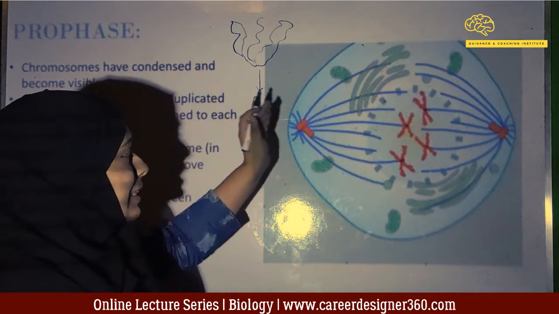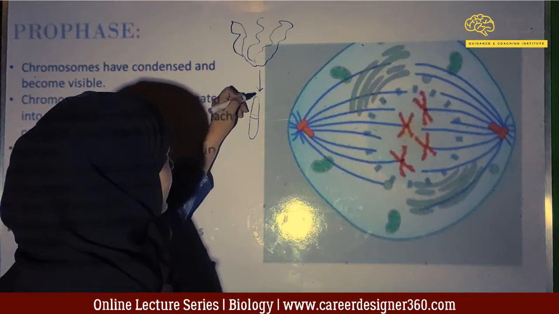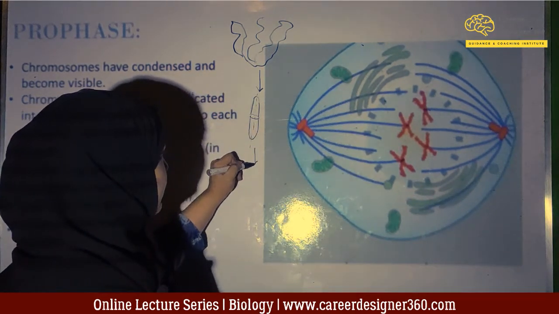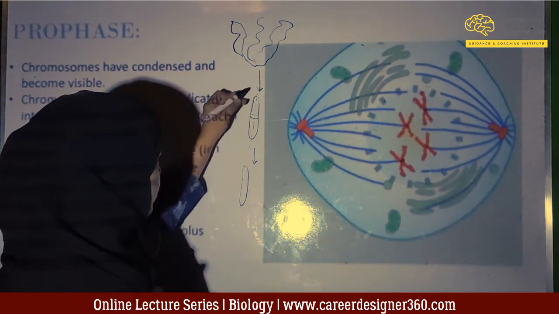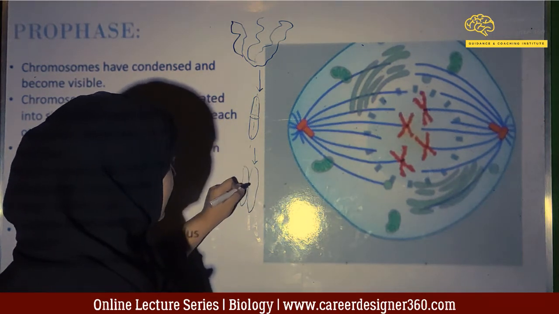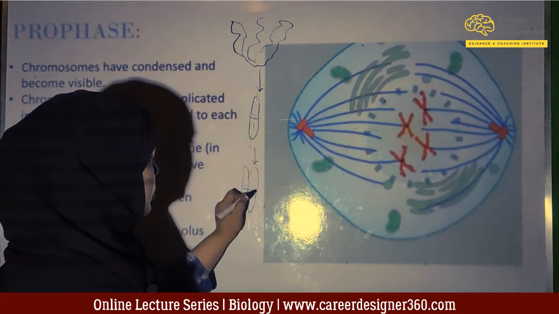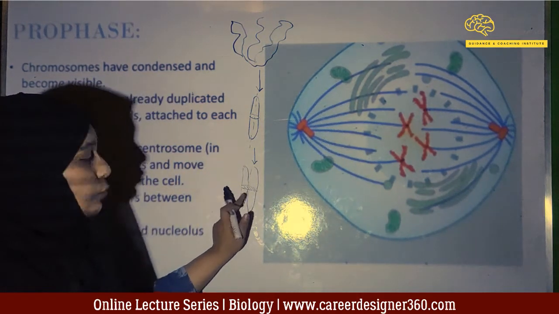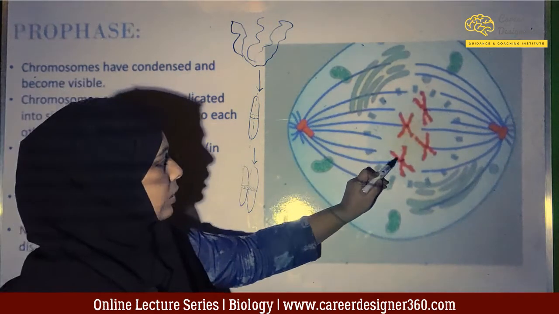By the time the cell reaches the prophase, the chromosome also divides or duplicates to give two sister chromatids. The chromosome is duplicating to give two sister chromatids attached together by a centromere. So this is the centromere which attaches the two sister chromatids together, and it forms somewhat like this.